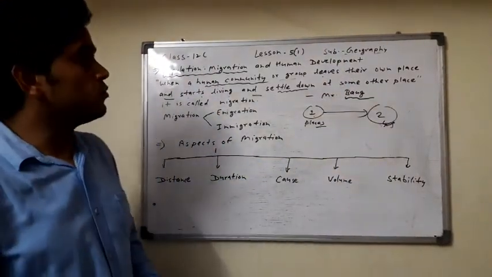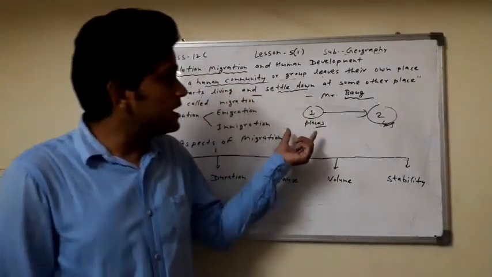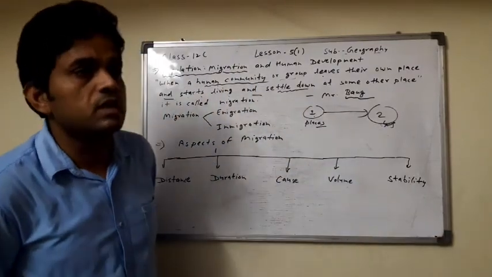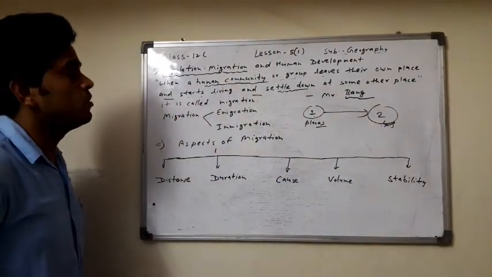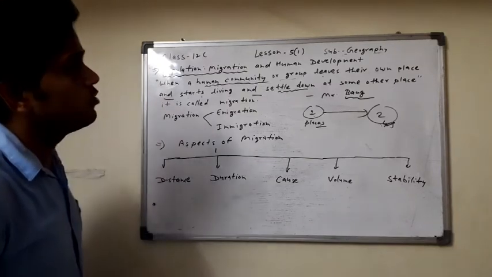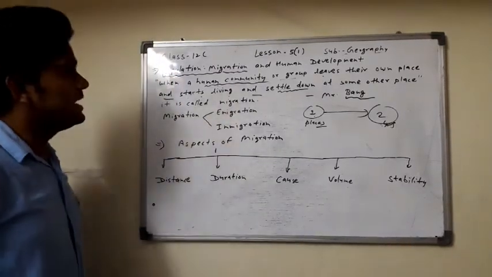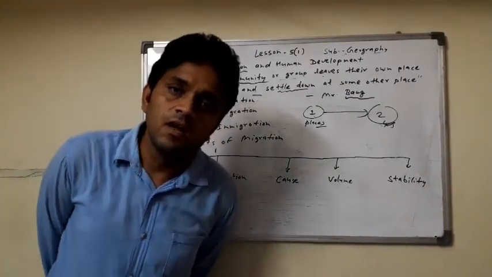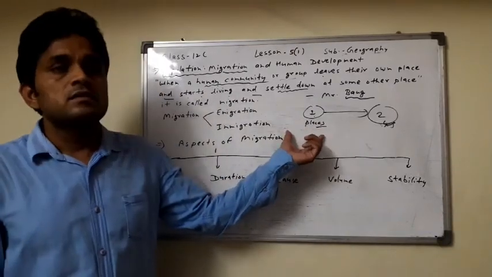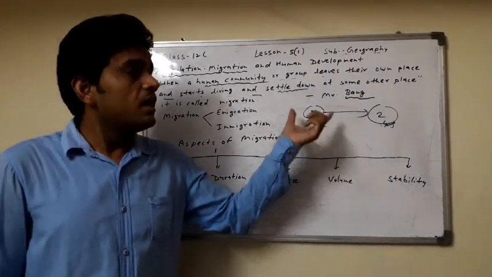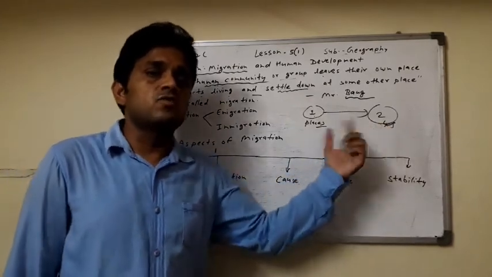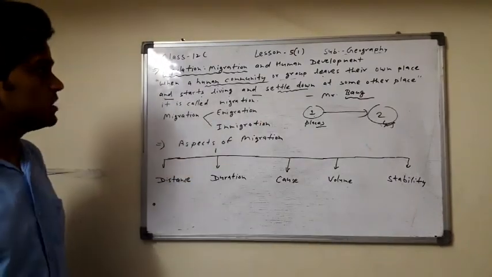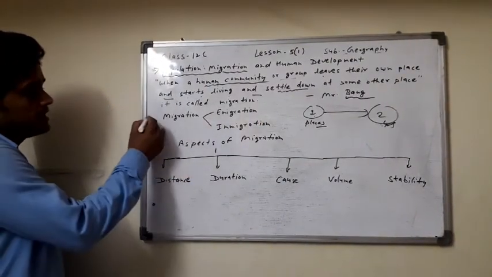So the group of people, community of humans, migrate from one place to another place and settle there, that is called migration according to Mr. Bob. Here is Bob's definition of migration: when a human community or group leaves their own place and starts living and settles down at some other place, that is called migration.